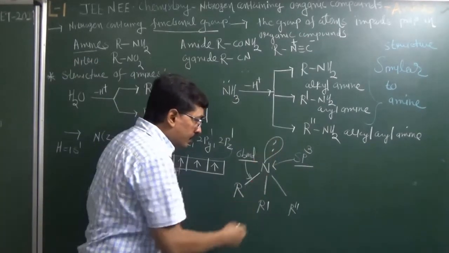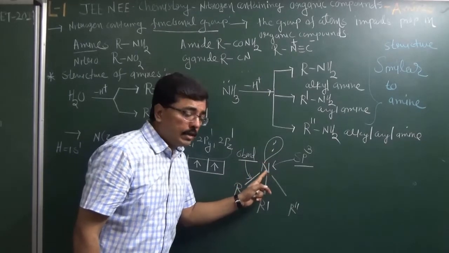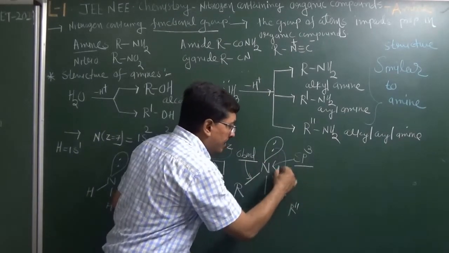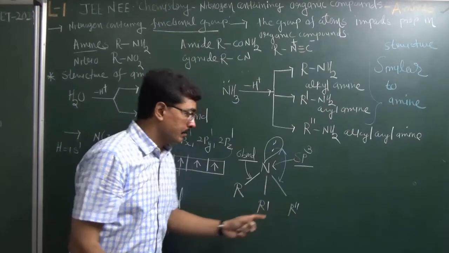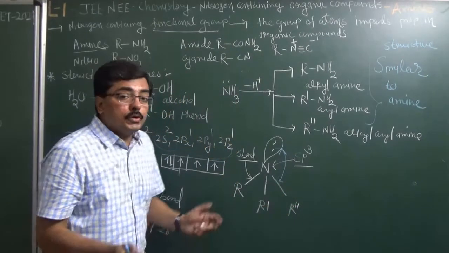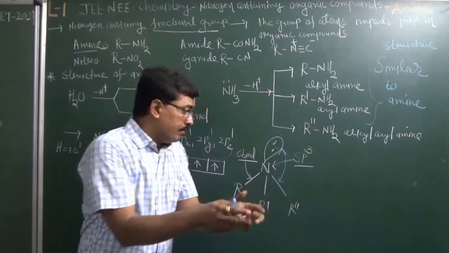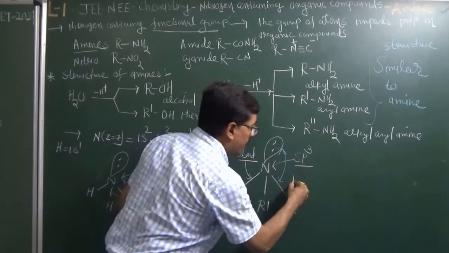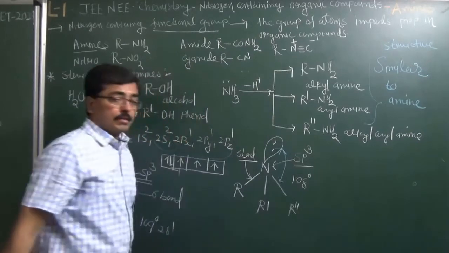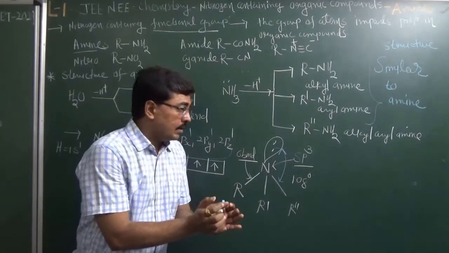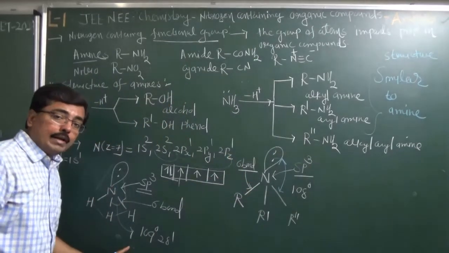Now it is observed that the non-bonding electron pair of nitrogen will feel repulsion with the bonding electron pairs of the sigma bonds. These all 3 are sigma bonds. So due to this repulsion, the bond angle in the amine structure decreases from 109 degrees 28 minutes to 108 degrees. So it is observed that in the structure of amine, the bond angle will be slightly less as compared to the bond angle in ammonia.